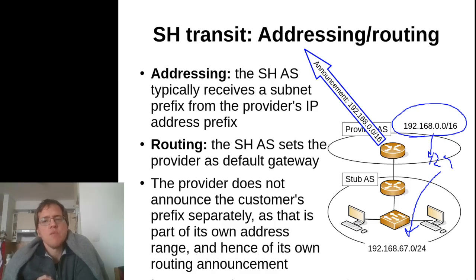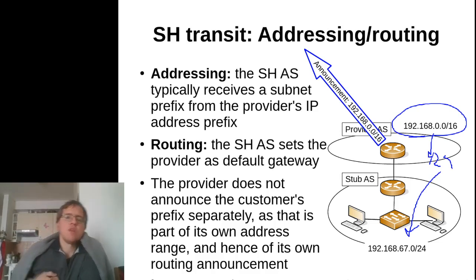So most of the time, what we see in single-homed transit provisioning is that the customer gets one of the subnets or the subprefixes of the provider's network prefix. Why this is very important and very useful is that this makes the provisioning of the transit service much simpler than it would otherwise be, and we are going to see in a couple of slides that other models assume much larger complexity on the part of the autonomous system.